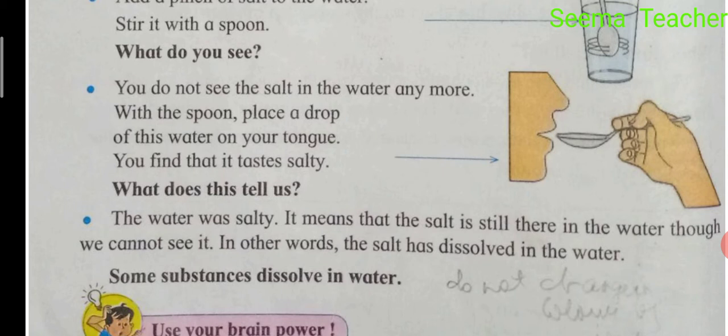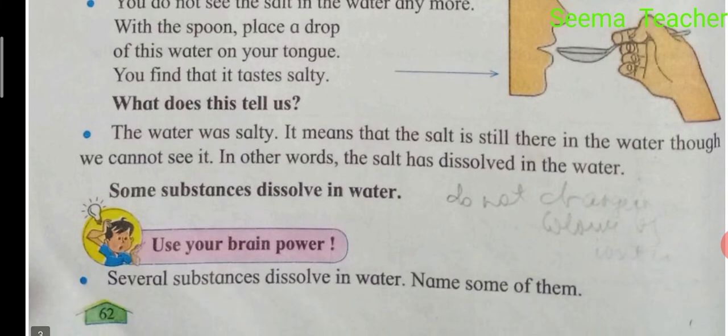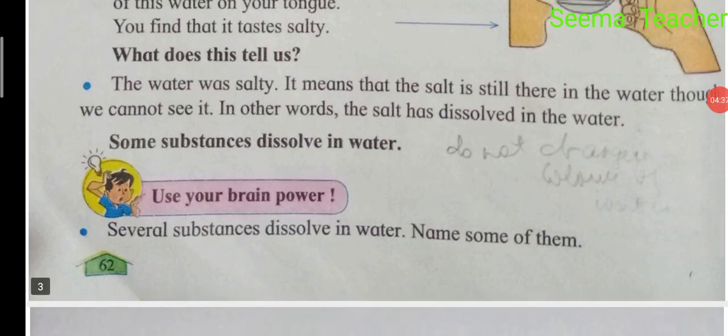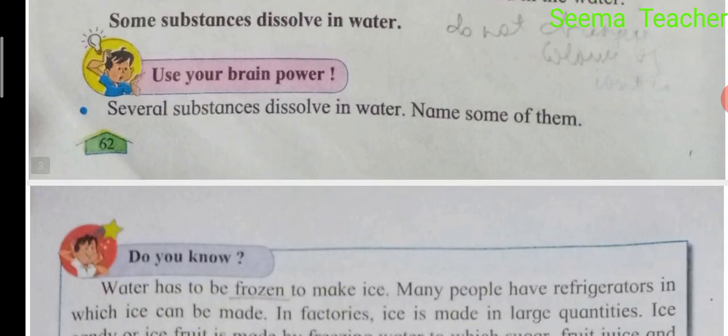It means that the salt is still there in the water, though we cannot see it. In other words, the salt has dissolved in the water. Several substances dissolve in water. Name some of them. For example, we can use sugar also. Sugar dissolves in water, and it tastes sweet.